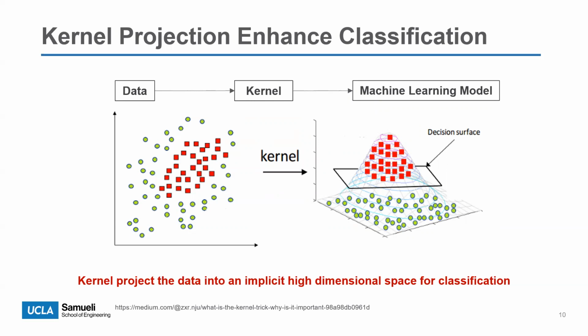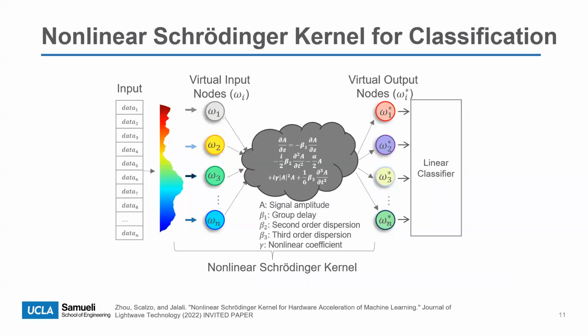We cannot use a linear classifier because the boundary of the two classes is highly nonlinear. A simple workaround is to use a nonlinear function, or we say kernel, to project the data into a new space where the classification can be achieved using a simple linear classifier. With a similar idea, our kernel also performs a nonlinear projection. Here is an illustration of the nonlinear Schrodinger kernel.